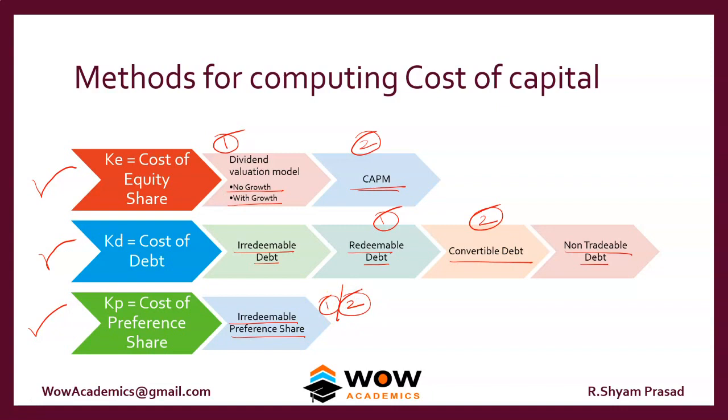It depends upon the question. The logic is you should be able to work out all the methods, and that is how the final question is tested. So ensure that you know all the methods in the cost of capital, so that whatever method they ask in the exam, you will be comfortable solving them.